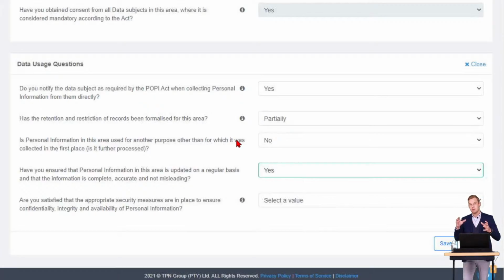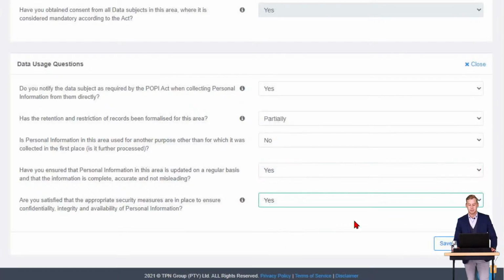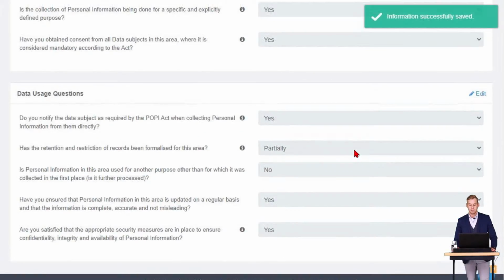Remember that processing then filters through into the different functions of your business. So you're only most probably going to use this enrollment function once. Are you satisfied that the appropriate security measures are in place? And we selected yes. And remember to click Save.